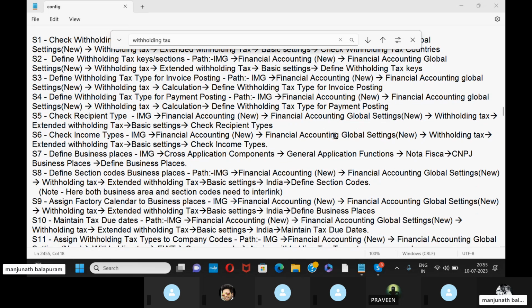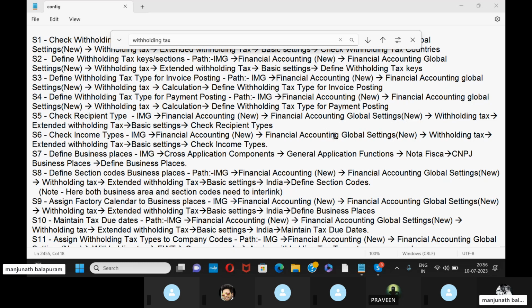The eighth one is define section codes, business places. Go to IMG, financial accounting new, financial accounting global settings new. Go to withholding tax, external withholding tax, basic settings, India, and define section codes. After creation of these section codes, we need to interlink both the business area as well as the section codes. Okay.